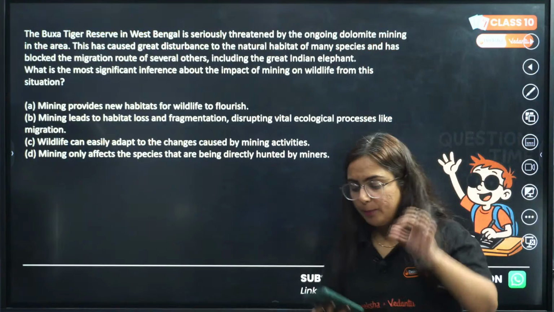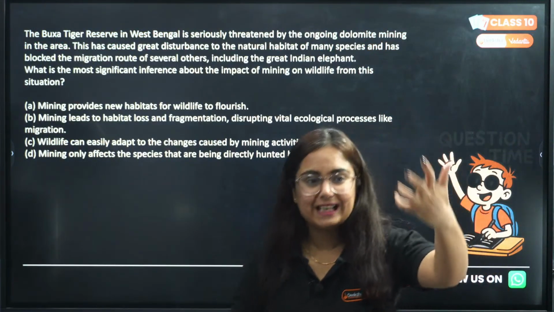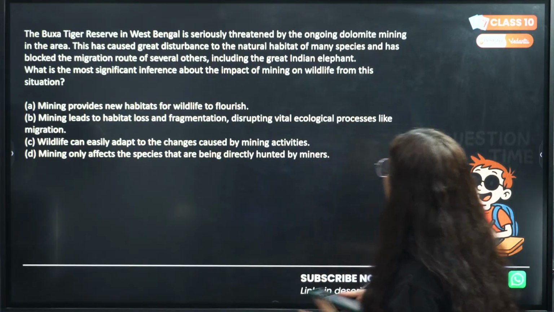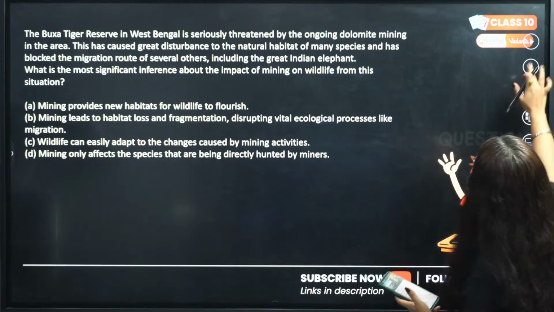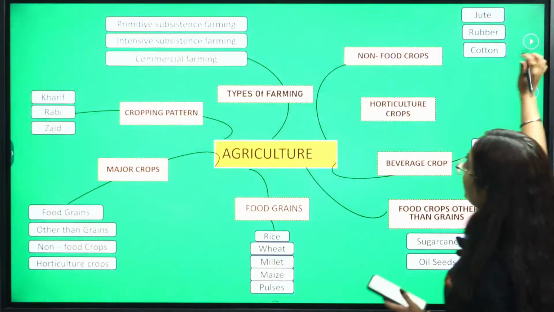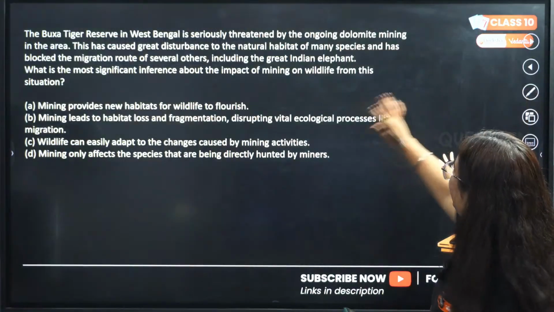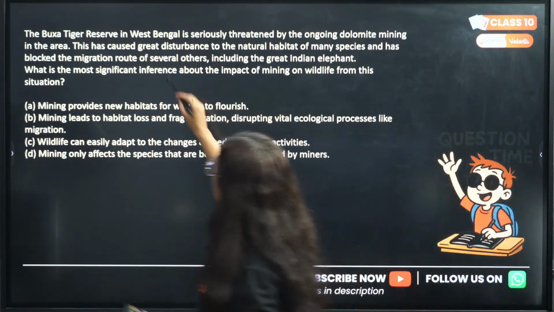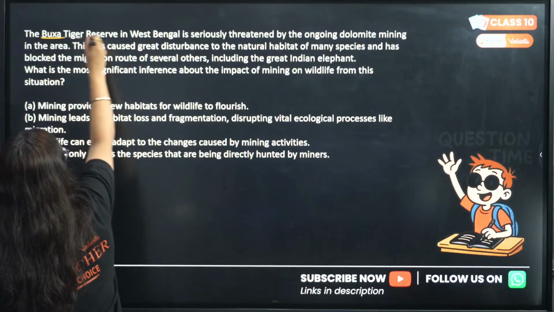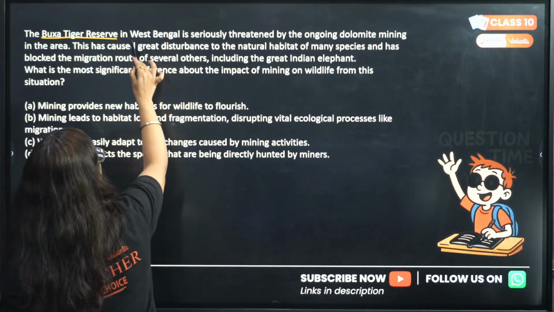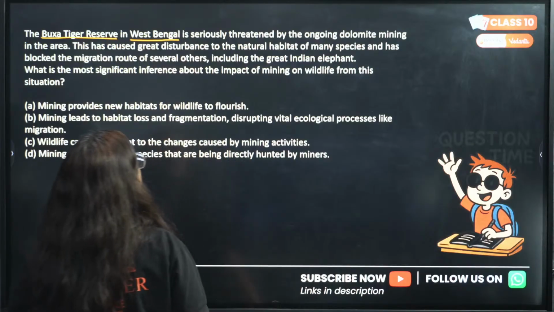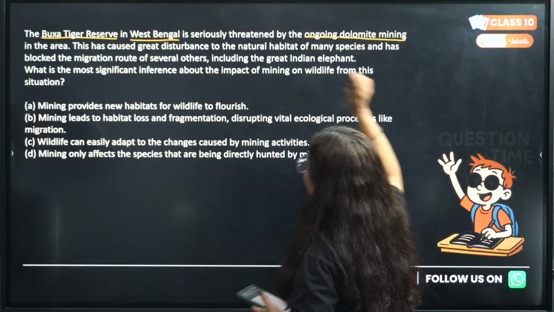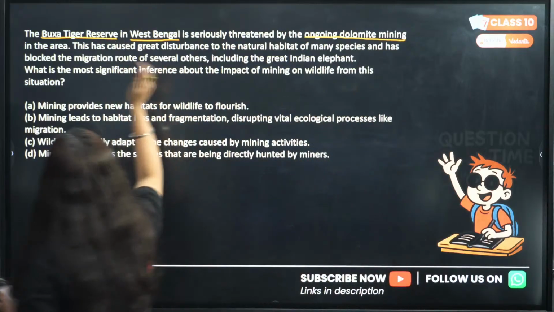Okay, now pay attention. We are moving towards the next chapter. And we have one question in front of us. However, it has nothing to do with the chapter, but still I have added. And the question is, the Buxa Tiger Reserve in West Bengal is seriously threatened by the ongoing dolomite mining in the area.